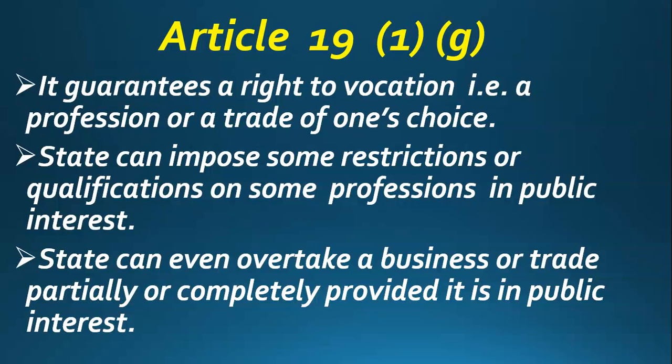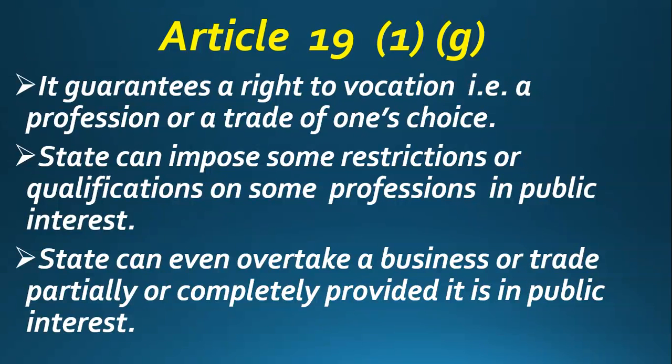So now the state has put certain restrictions, certain qualifications, that if you want to become a doctor, then you should at least have some graduation degree. If you have passed the MBBS degree, then only you can become a doctor. So if you want to become an allopathic doctor, then you have to do MBBS. If you want to become an Ayurvedic doctor, then you have to do BAMS. There are certain qualifications that if you have them, then only you can do this job.